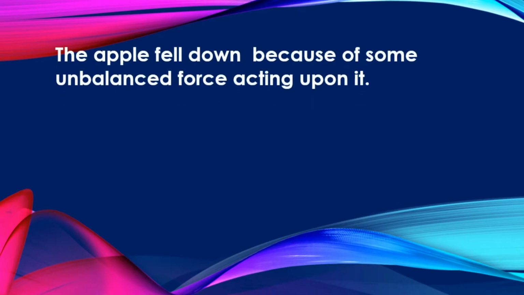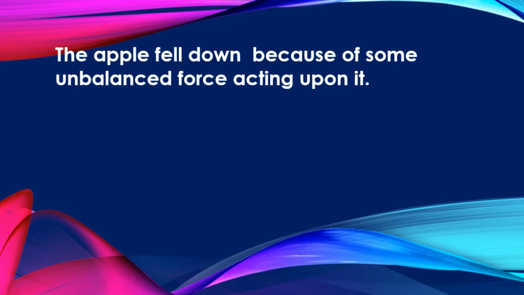Let's go back to the story once again. When Newton observed the apple falling downward, he started thinking. The apple, which had been at rest, was accelerated because of an unbalanced force. You know that an unbalanced force causes change in the state of motion of an object.